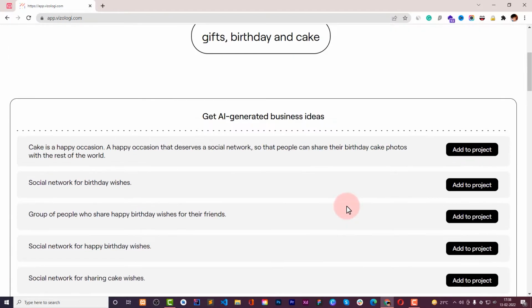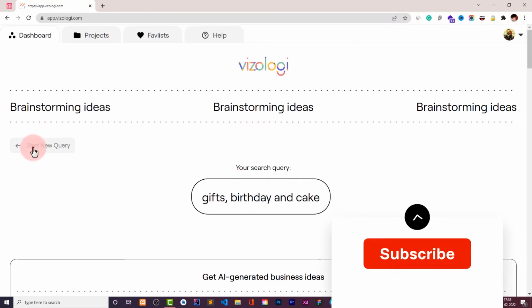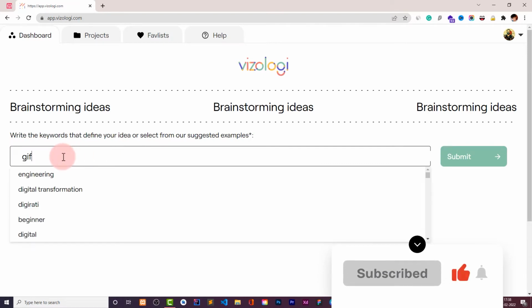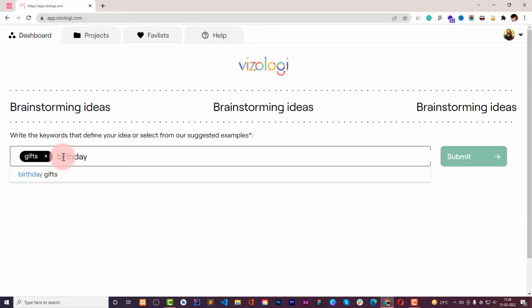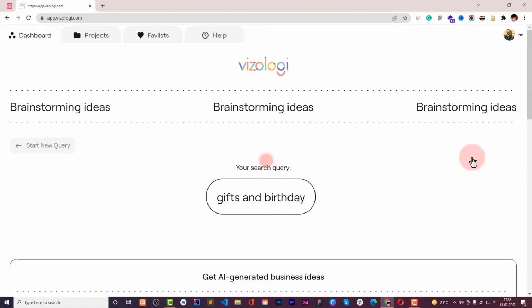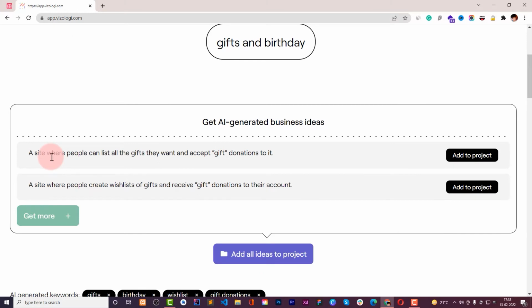And if we remove cake, we can find some more interesting ideas, I guess. Gifts and birthday. So these 2 keywords can be enough, I guess. So it's taking time, but yeah, done. So a site where people can list all the gifts they want and accept gift donations. A site where people create wish lists of gifts. These are not good for me. So let's find more ideas.